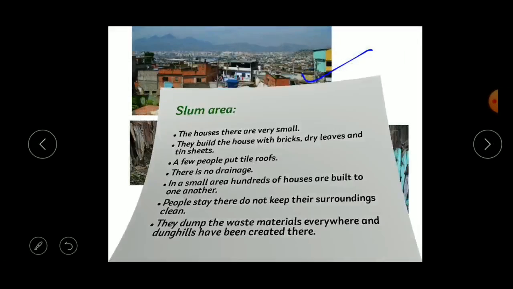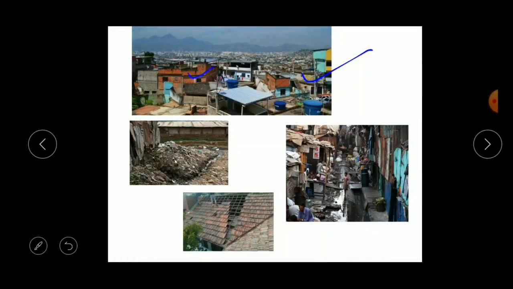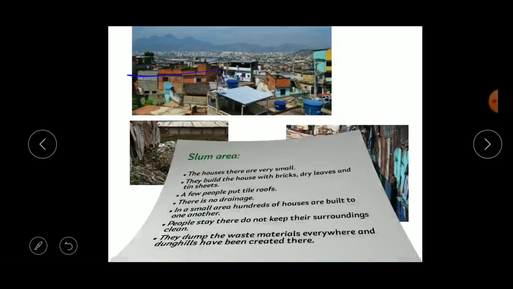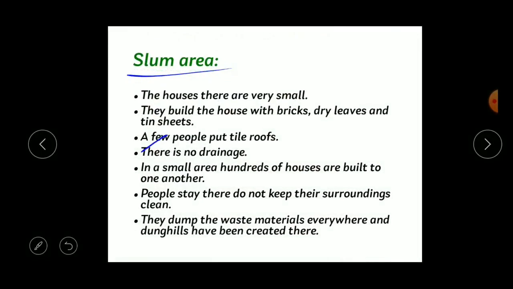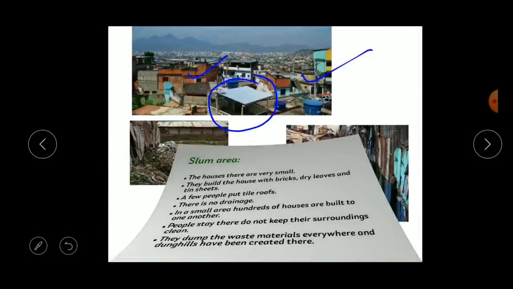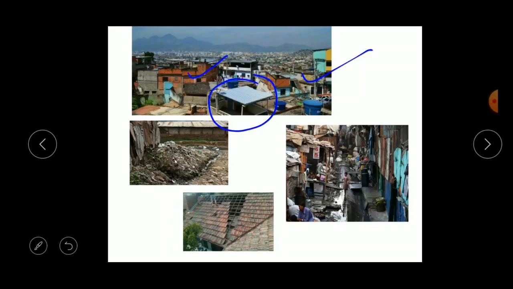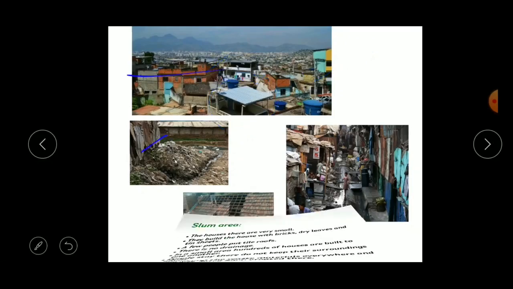So here the people build their house with the bricks. Can you see here? Yes, so they build their houses with the bricks, or they use the dry leaves, or else they use the tin sheets. Here this is called the tin sheets. Okay, and here the roof is either covered with dry leaves or covered with the tin sheets. Okay, and few people put tile roof. Here in the slum area, some of the people put the tile roof. These are called the tiles, right? So some of the people put the tile roof.